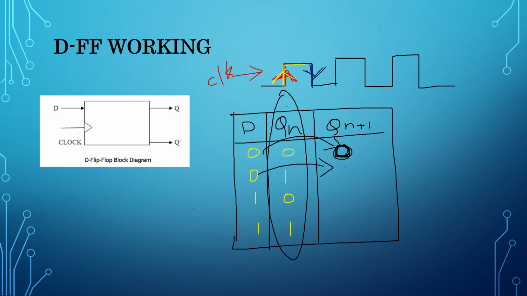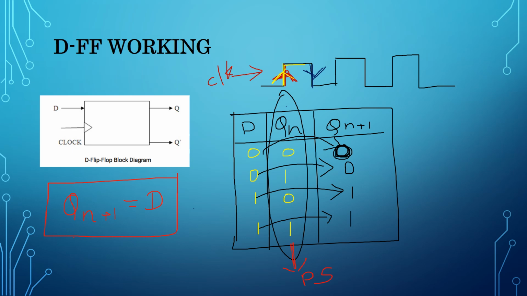And here also, input is 0, so output is also 0. Input is 1, so output is 1. Input is 1, so output is 1. Anywhere, it is not depending on the present state. By this we can say Qn plus 1 always depends on the input only, not on the present state. So Qn plus 1 equals D. This is the functionality of the D flip-flop.